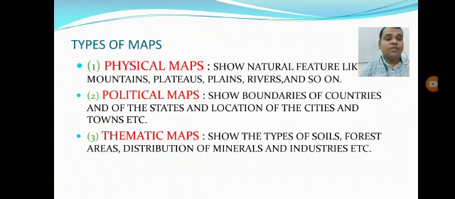Political maps show boundaries of countries and of the states and location of the cities and town, etc. Third, thematic map. Thematic maps show the types of soils, forest areas, distribution of minerals and industries, etc.